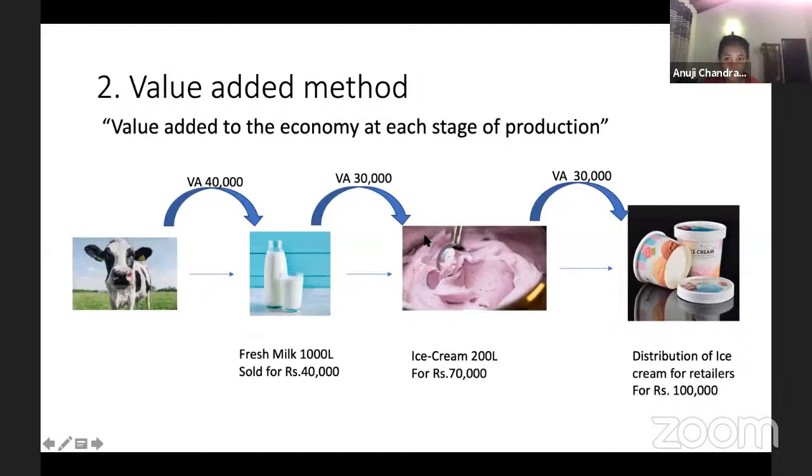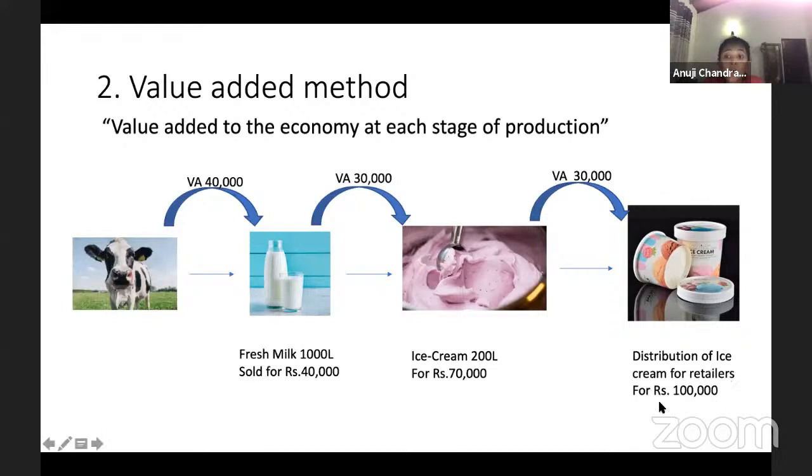Now keep that aside. Next, we take this ice cream. Cargill's made it, and now Food City is selling it on behalf of Cargill's. They have put it into a container and they are distributing it among the stores.